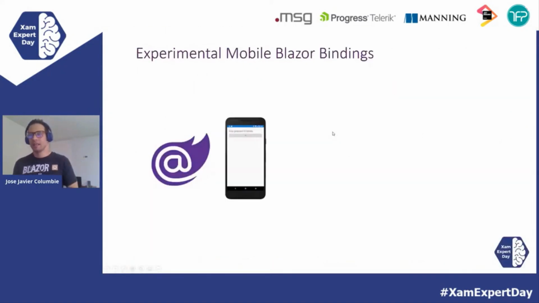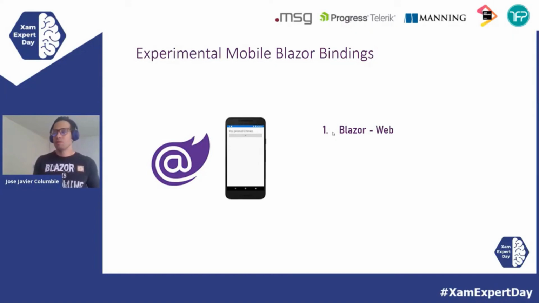So right here, the next step was experimental mobile Blazor binding, and this has been the project, like MAUI is the evolution of Xamarin Forms. So MAUI Blazor has been the evolution of this experimental mobile Blazor binding, and it's really important that the experimental part was there. But right now it's MAUI Blazor Preview 7, Preview 8. So it's really, really neat. The first thing is you have your same methodology to build Blazor applications, your Razor syntax, your HTML, your CSS, everything that you're used to.